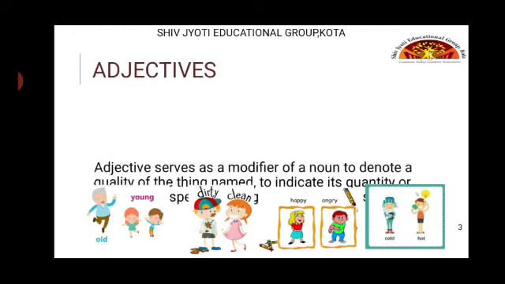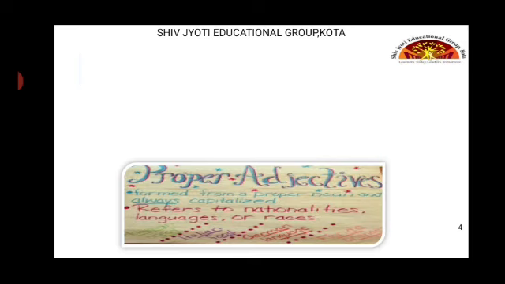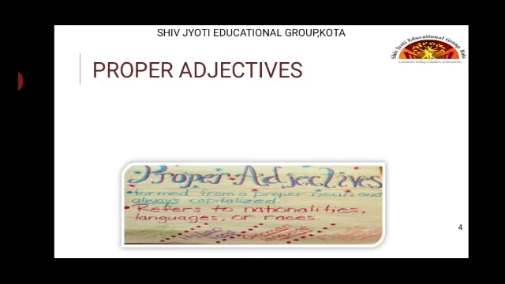So, adjectives, what is the definition? An adjective serves as a modifier for a noun or a pronoun to denote the quality of the thing named, to indicate its quantity or extent. It means we can demonstrate the quality, the quantity or a specific noun so as to be different from something else. Next, the first kind of adjectives is proper adjectives.